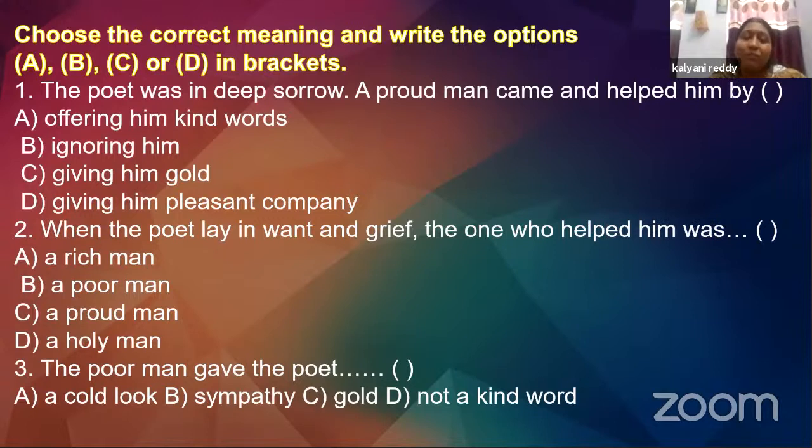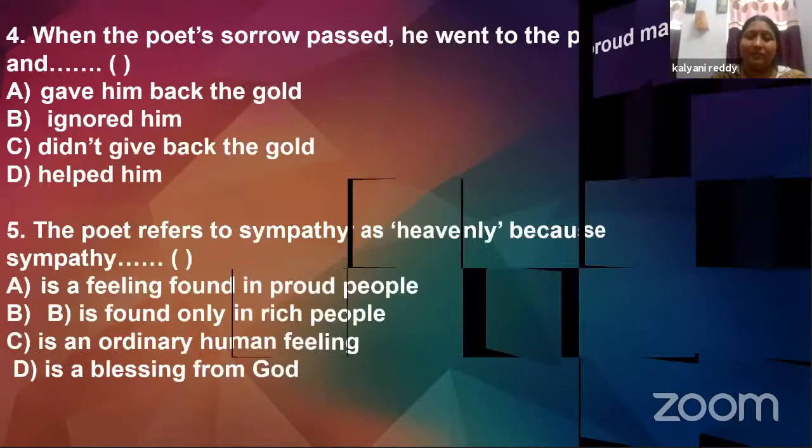The poor man gave the poet: A, a cold look; B, sympathy; C, gold; D, not a kind word. Now, this is what makes the poor man very rich at heart. What is it? It's sympathy.